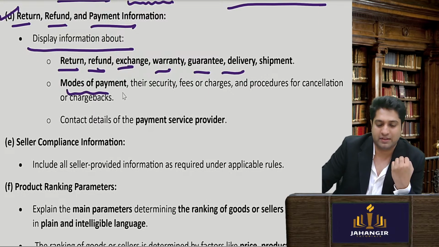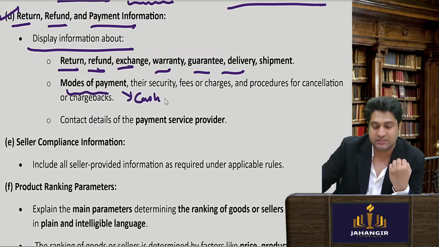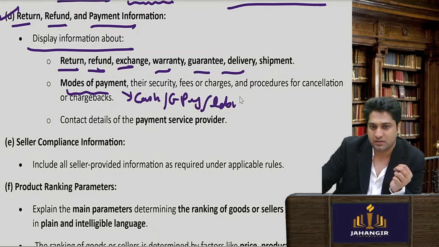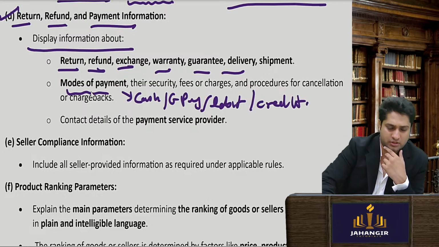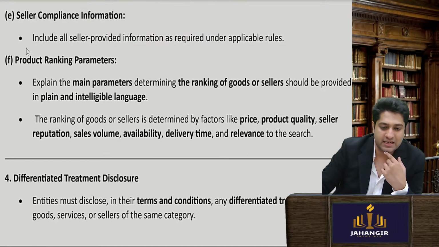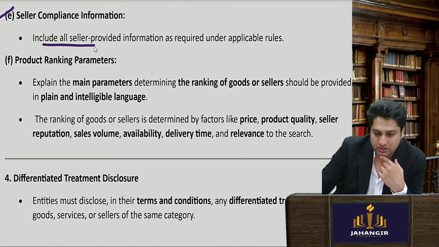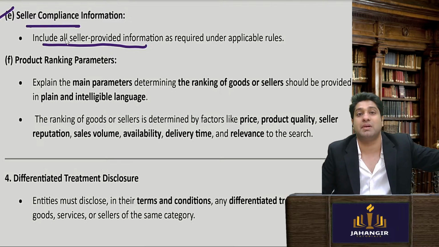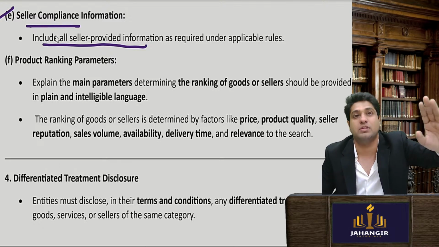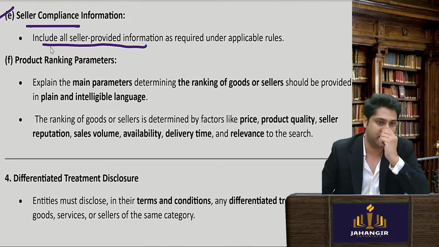Mode of payment: whether you are going to pay by cash on delivery, Google Pay, debit card or credit card, all those details should come. Payment gateway, who is it? Seller compliance information includes all the information the seller has provided, showing that the seller has complied with all the details. That's my job as an intermediary to check.